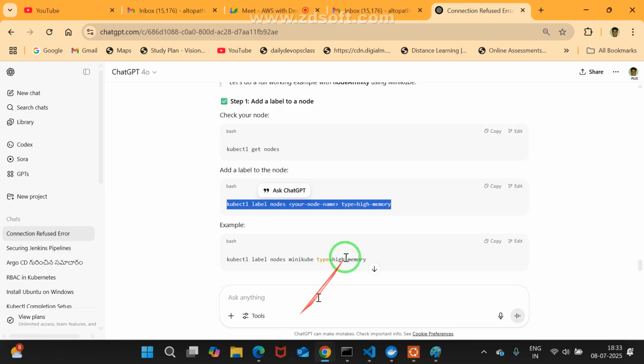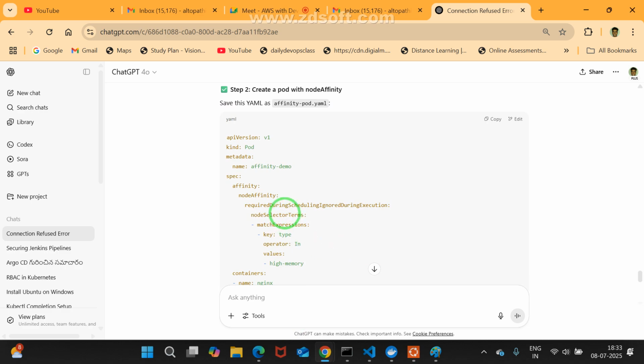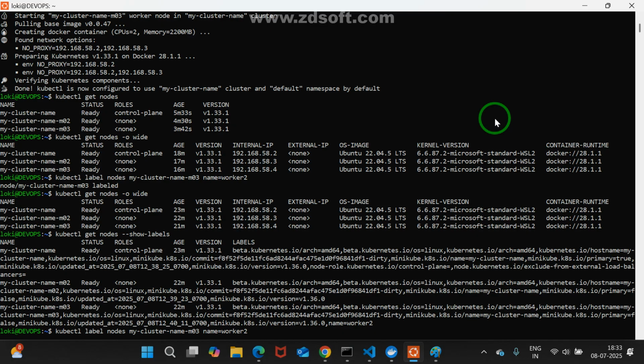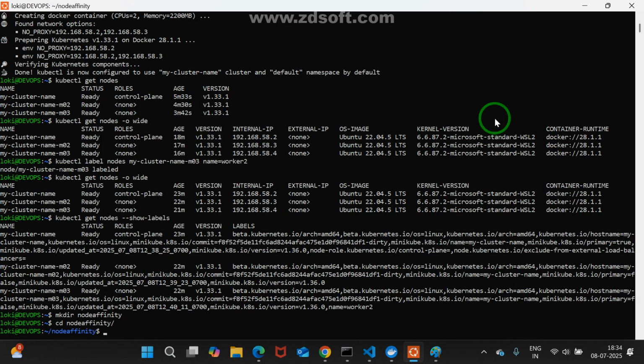Okay, good to go. Now I'm copying this. First we are going with nodeAffinity. Which one are we going with? nodeAffinity. See, copy this. Simply I'm going to mkdir, and there I will go with the node affinity directory, then cd node affinity. Now, till now clear, right? There I say cat > node affinity, na.yaml.